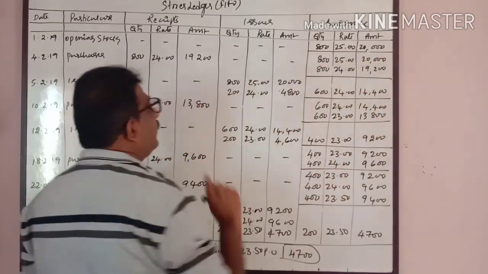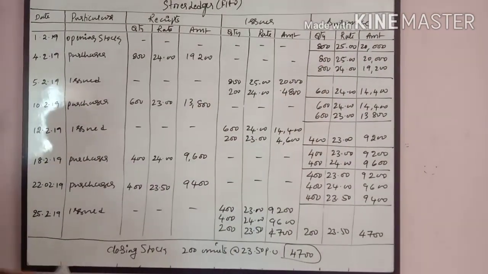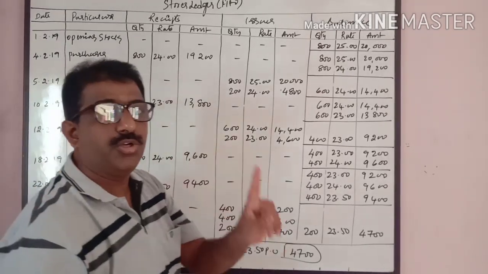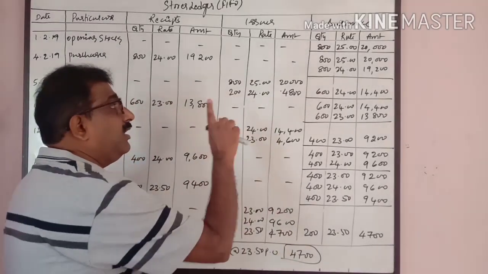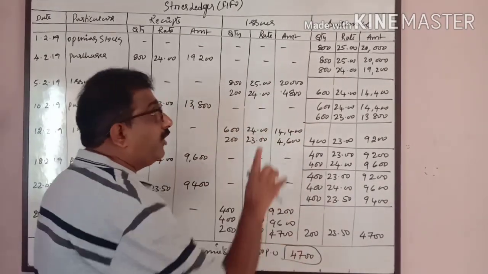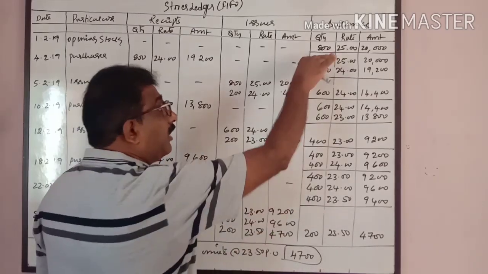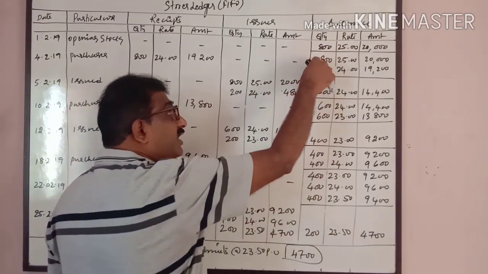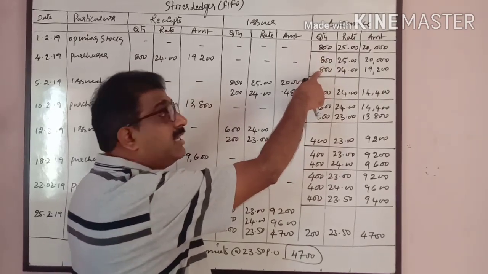These are the stock. Next, on 5th, issued. Issued how many units? 1000 units. Whenever we are issuing, we have to be very careful. Before issue, we have to see the stock here. Under FIFO method, we issue materials from top to bottom. First we issue from this, then we issue from the next stock.